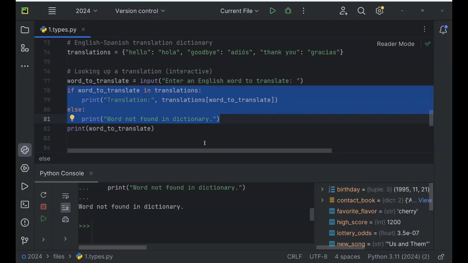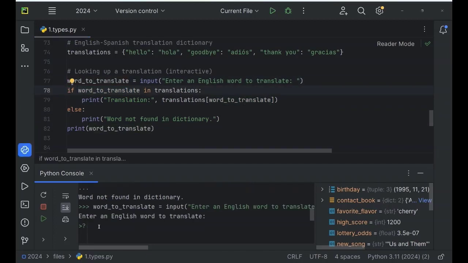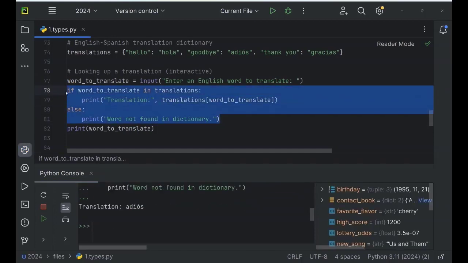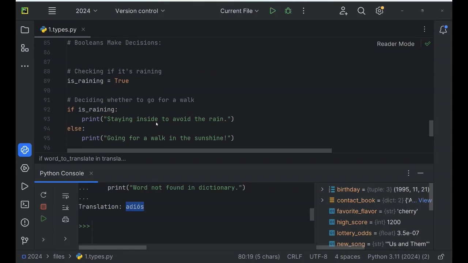Let's try another word. For example, goodbye. I'll run this word to translate. Add the word goodbye and run the code. And as you can see, it translated the word with adios. Next up is Boolean. Boolean is for making decisions. For example, checking if it's raining. Is raining true?